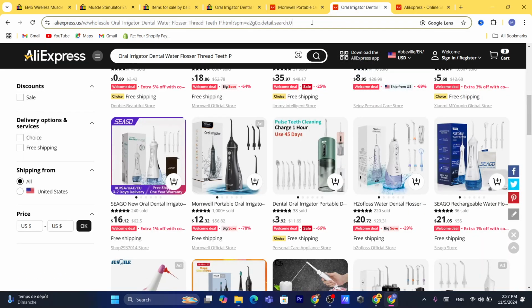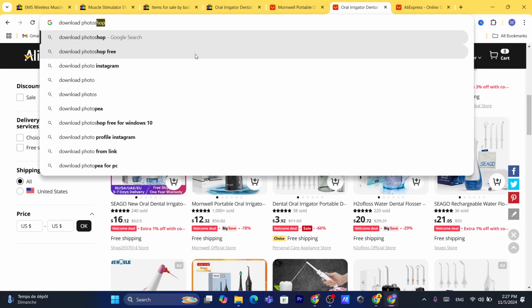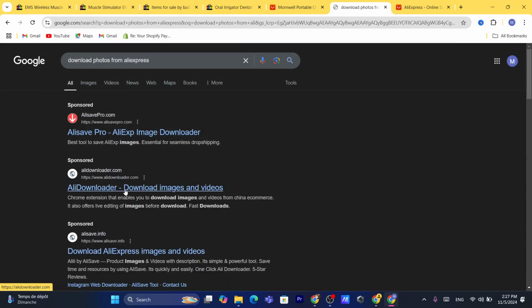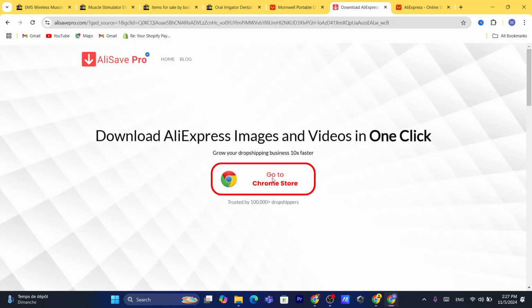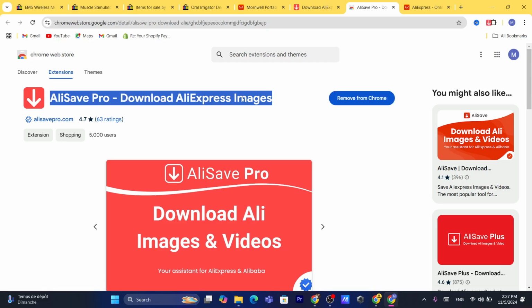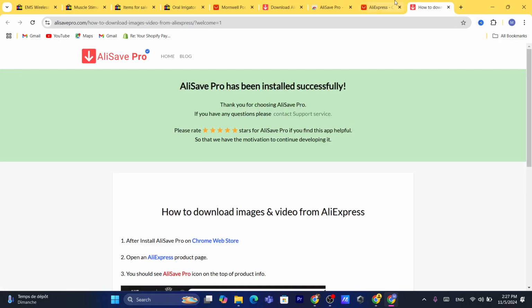Now you need to download these extensions. Search for how to download photos from AliExpress. You need to search for Ali downloader, Ali save. Just download this extension, it will help you download the images from AliExpress. After you find the winning product from AliExpress so that you can list it on your eBay, you need to download the extension. That's the first step.